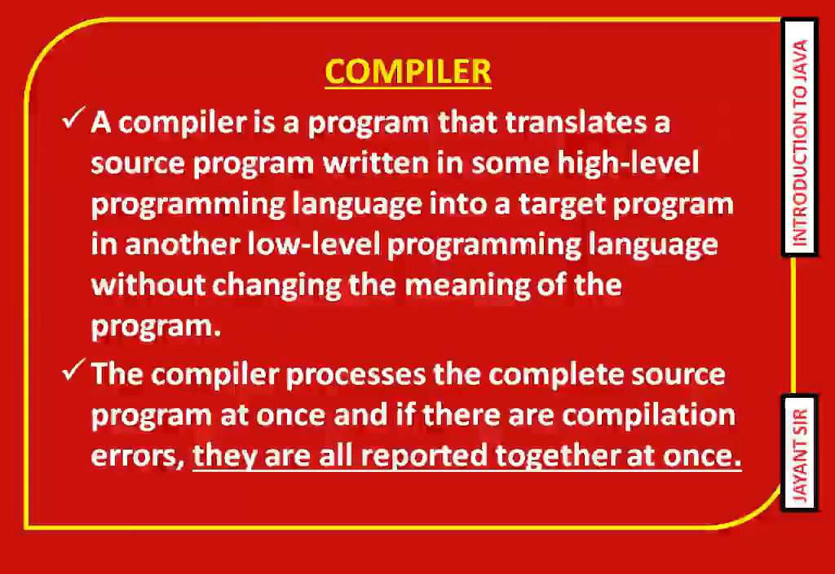Now come to, what is a compiler? We learn what is a compiler, what is an interpreter, then we learn what is the Java compiler and what is the Java interpreter. A compiler is a program which translates the source program written in high level language into a target program in another low level programming language without changing the meaning of the program. It means that a compiler is a translator which translates the high level programming language into low level programming language without changing the meaning of the program.